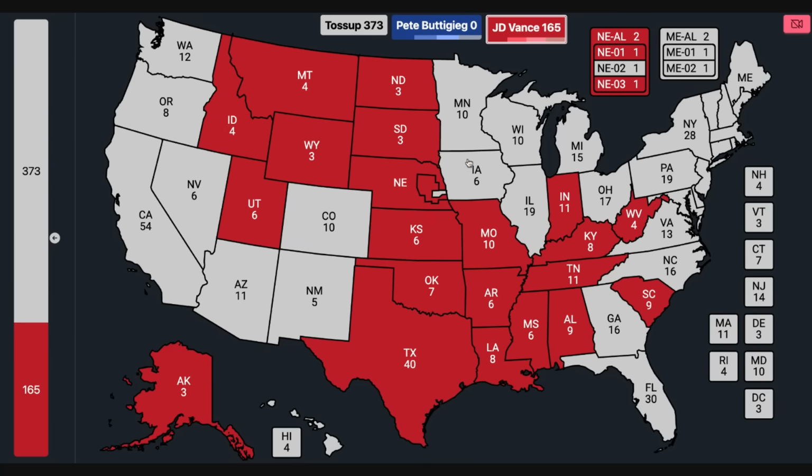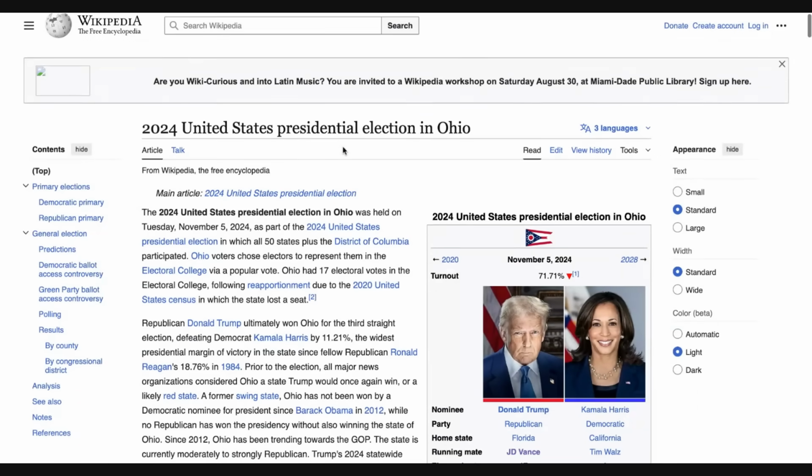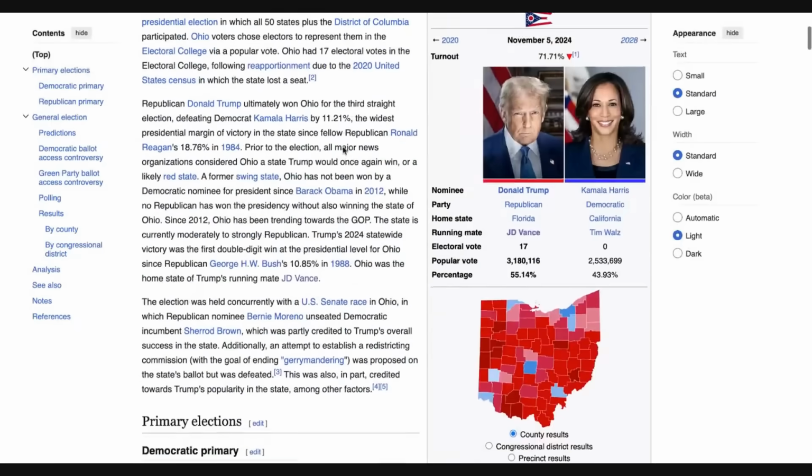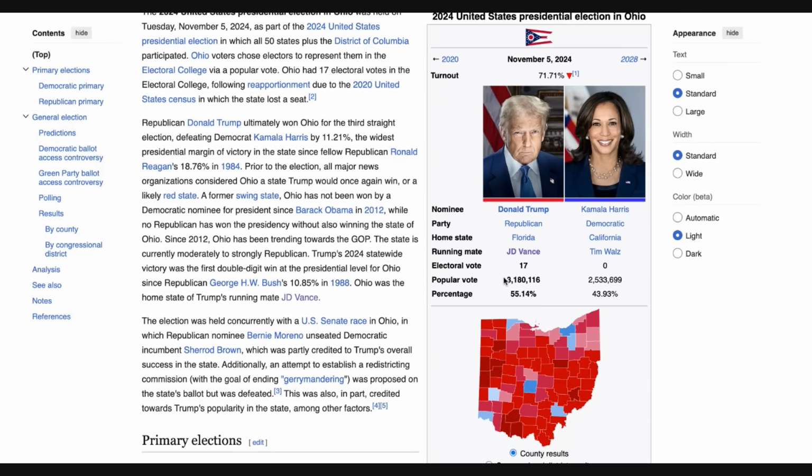But also Texas, Iowa, Ohio, and Florida are all over 12-point wins, including the state of Ohio, which, if you look at the last election, Donald Trump won by about 11 percentage points. The margin is about 11.2%. So that is the margin that he won it by, and he ended up getting about 3.2 million votes in the state.